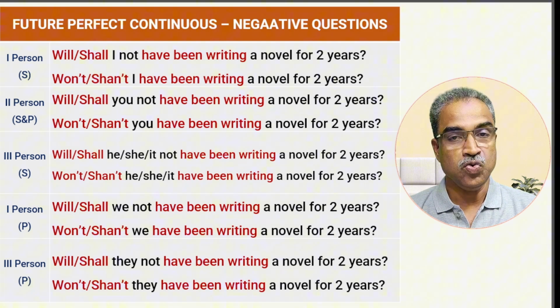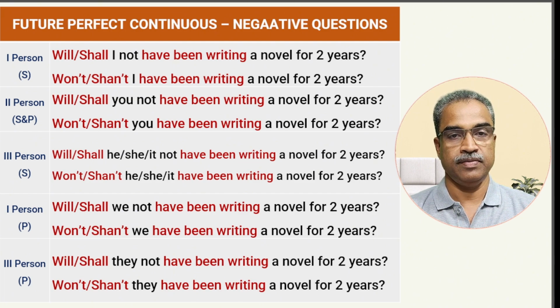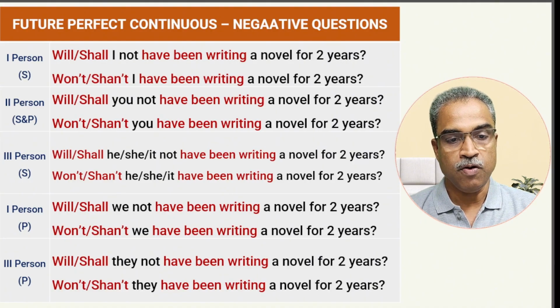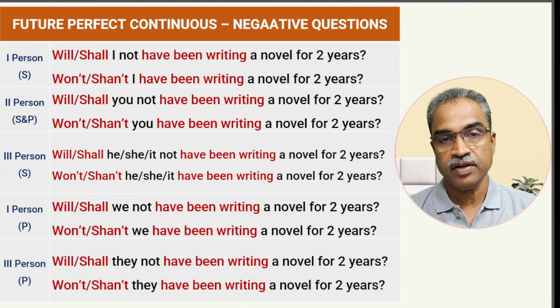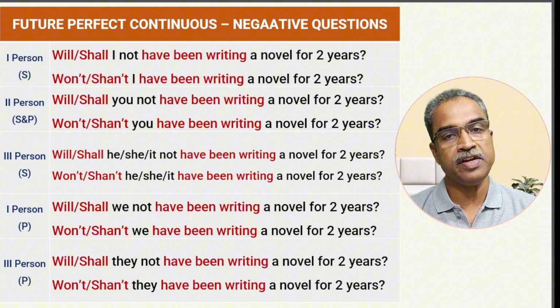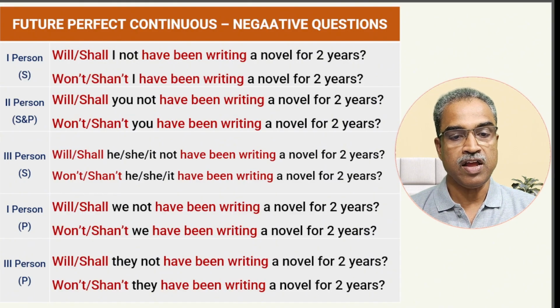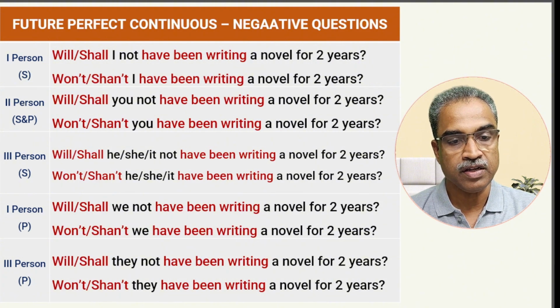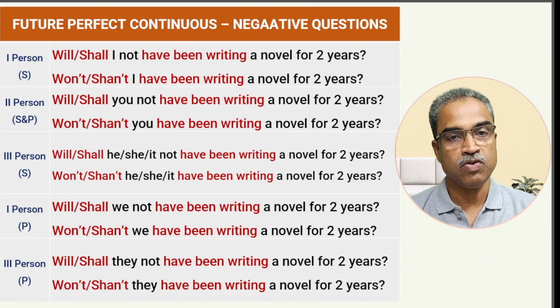So in the second, you will not have been writing. Negative statement. How do you frame a negative question out of this negative statement? How will you form? Will you not have been writing a letter? Will you not have been writing a novel? Or else, won't you have been writing a novel? Getting it? The third person singulars, he, she, it. He, she, it will have been writing. Will he not have been writing? Will she not have been writing? Will it not have been writing? Won't he have been writing? Won't she have been writing? Won't it have been writing?